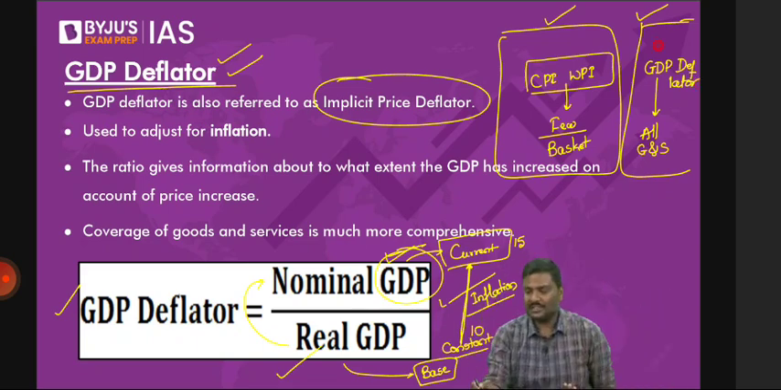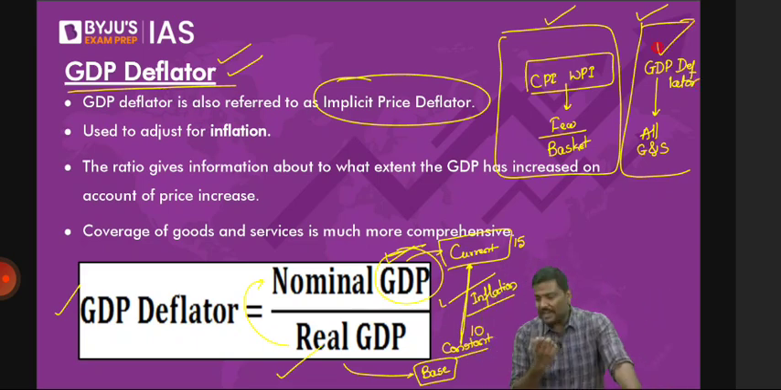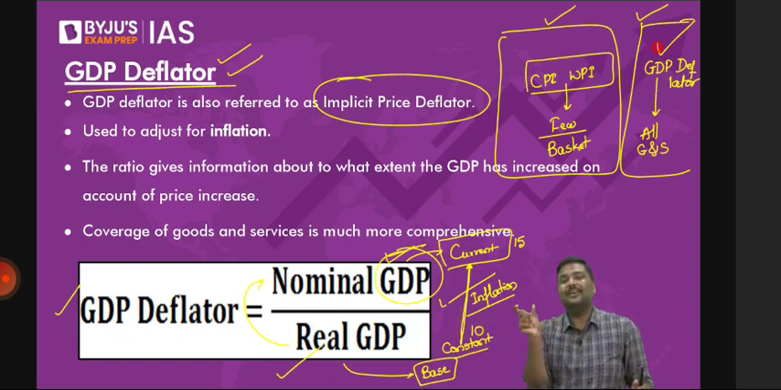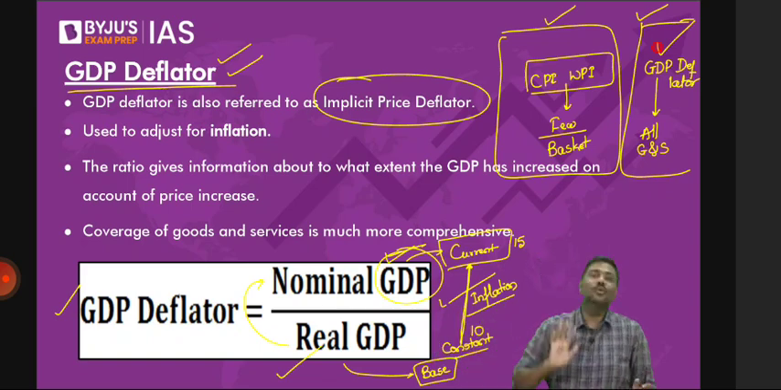Your answer should be, sir, GDP deflator. Right, GDP deflator is a better indicator. Why? We are covering the overall economy. Unlike CPI and WPI, which cover a basket, a limited number of goods and services. But understand the logic here.